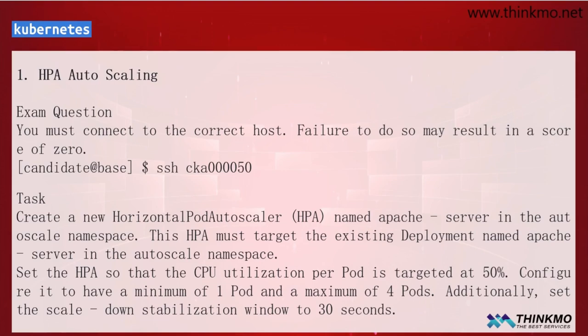The relatively good thing about the CKA certification is this. We don't have too many connections between each question. This is compared with what we have said before. Before the Red Hat certification, there was actually a connection between the previous and next questions. If you don't solve any of the previous questions, it will affect the later questions. For the CKA certification, basically each question is independent, so you don't need to worry too much about, for example, if you make a mistake on one question, it will affect the following questions. That's not really an issue here. It basically doesn't happen. So for each question you answer, you get the score for that question.